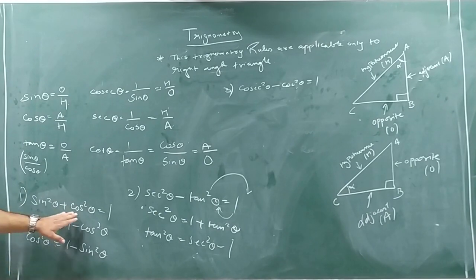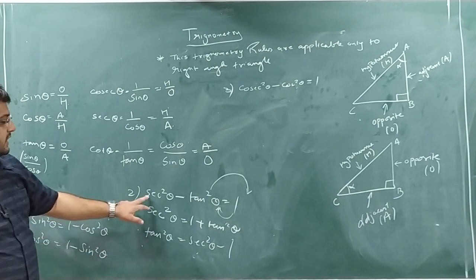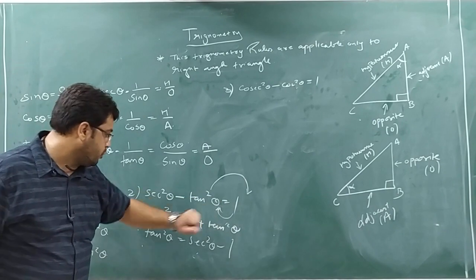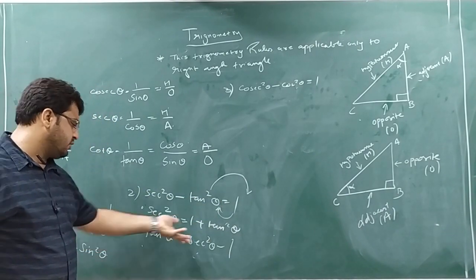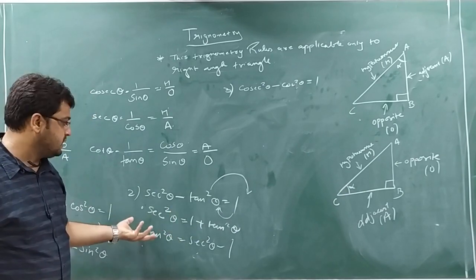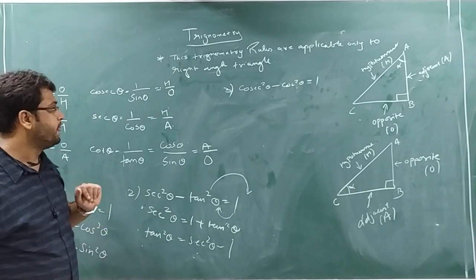So sin square theta plus cos square theta equal to 1. Sec square theta minus tan square theta equal to 1. So sec square theta will be equal to what? 1 plus tan square theta. Or tan square theta equal to sec square theta minus 1. And you can change in many ways. Your algebraic form should be very good.